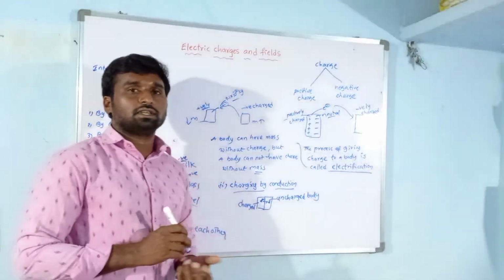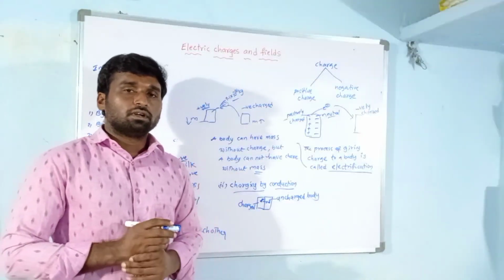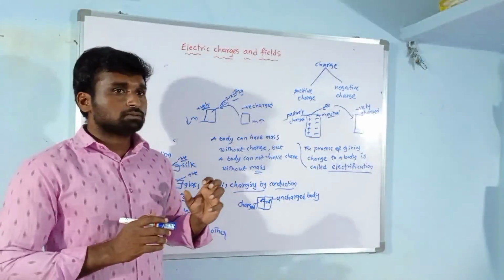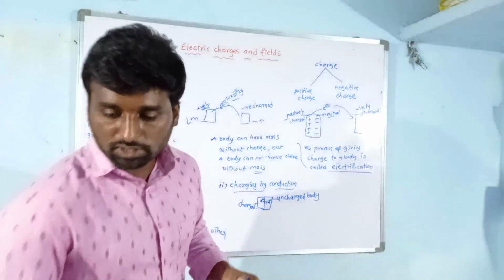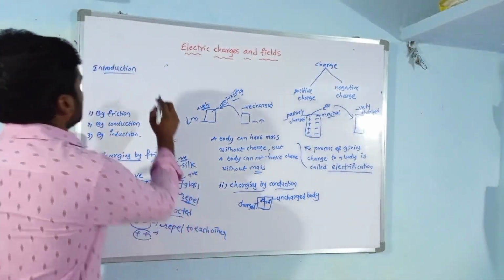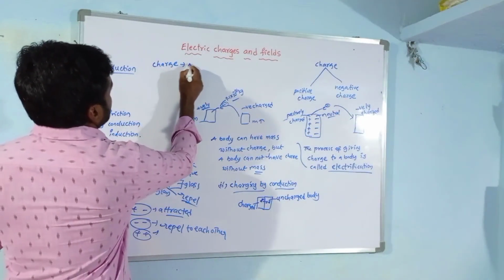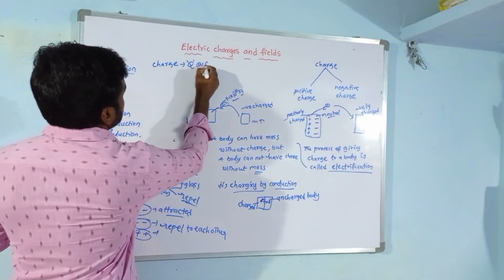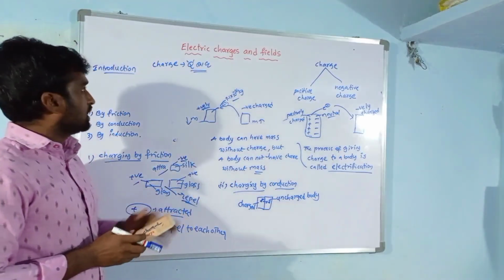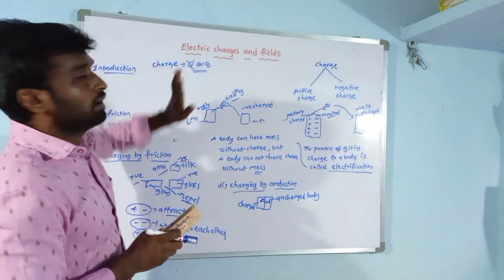Remaining topics we will see in the next video. Remaining topics means the properties of charge. What is a charge? Charge is indicated by capital Q or small q. That is the representation of charge.